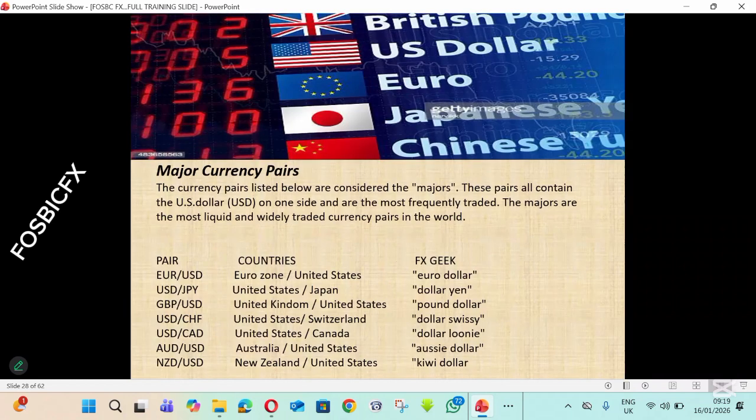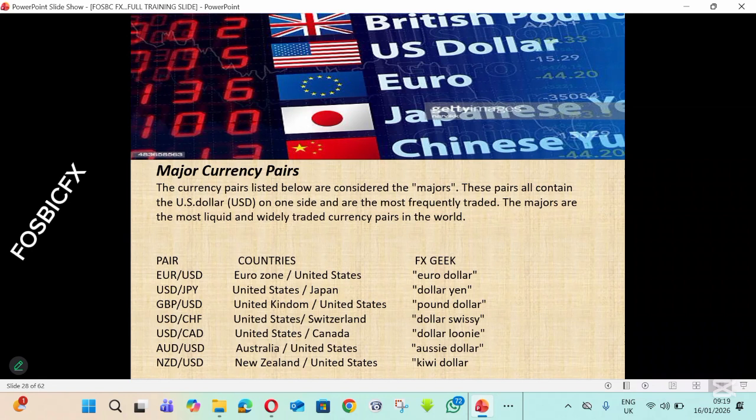Major currency pairs. The currency pairs listed below are considered the majors. These pairs all contain the US dollar on one side and are the most frequently traded. The majors are the most liquid and widely traded currency pairs in the world.